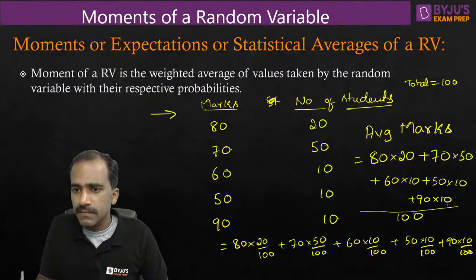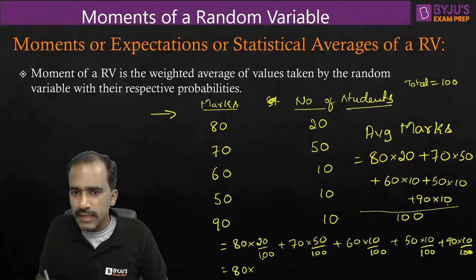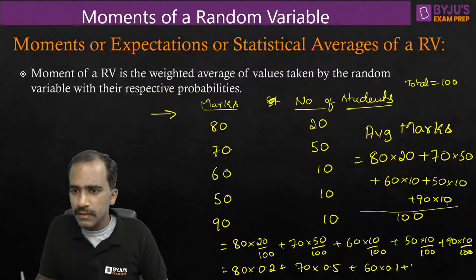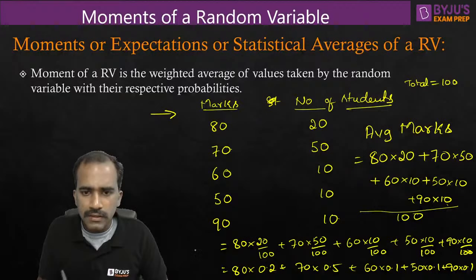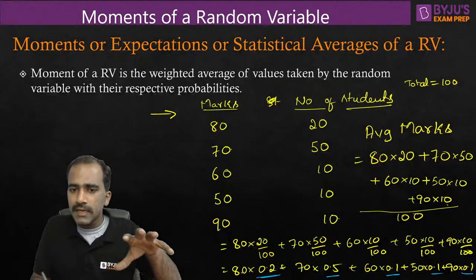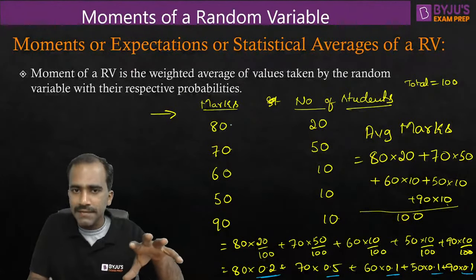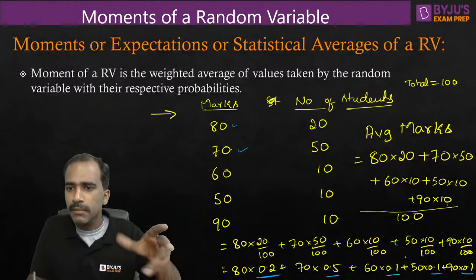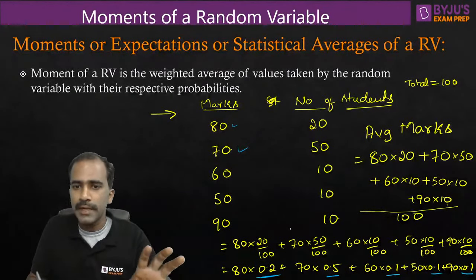See this? Now, if you look at this, is it not looking like 80 into 0.2 plus 70 into 0.5 plus 60 into 0.1 plus 50 into 0.1 plus 90 into 0.1? Is it not looking like probability? And the total probability should be 1. See this: 0.2 plus 0.5 plus 0.1 plus 0.1 plus 0.1 is 1. Is it not looking like we want to average marks and we are multiplying those marks with their corresponding probabilities? Okay, 0.2 is not exactly probability here.